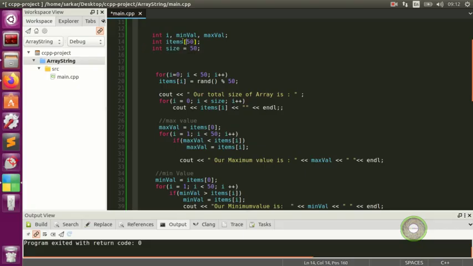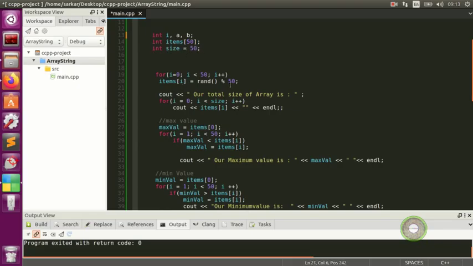And here, instead of minimum and maximum value, we're gonna put, say, A or B, or X and Y. You guys can put anything, it doesn't matter. But we still need I for the loop, and we still need the array of our items. This is our array with the size 50, and that's how long this bubble sort is gonna be.